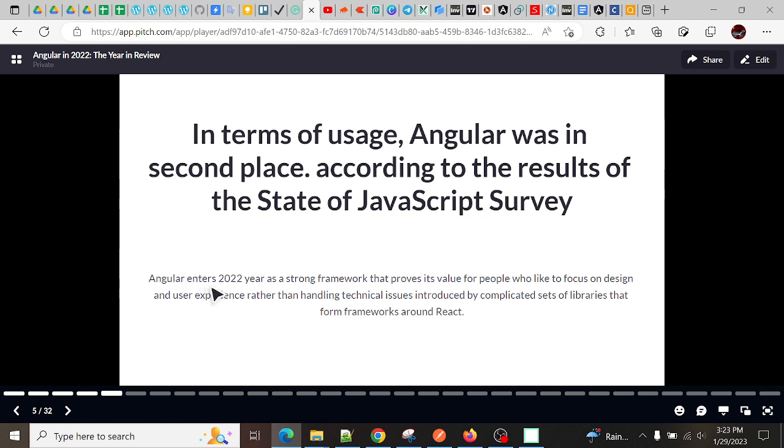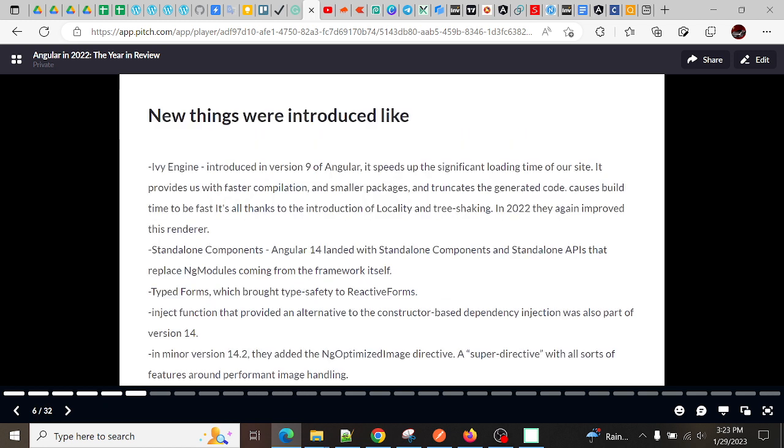Angular enters 2022 as a strong framework that provides value for people who like to focus on design and user experience rather than handling technical issues introduced by the complicated set of libraries that form frameworks around React. It has improved a lot, and you can expect an update every 6 months. They update Angular, improving performance and other things, and continuously work hard to improve it.